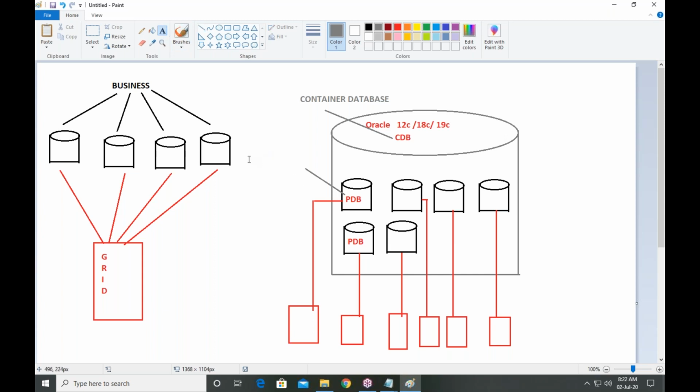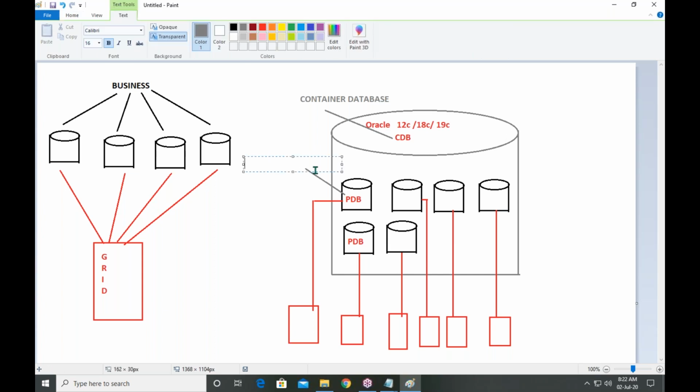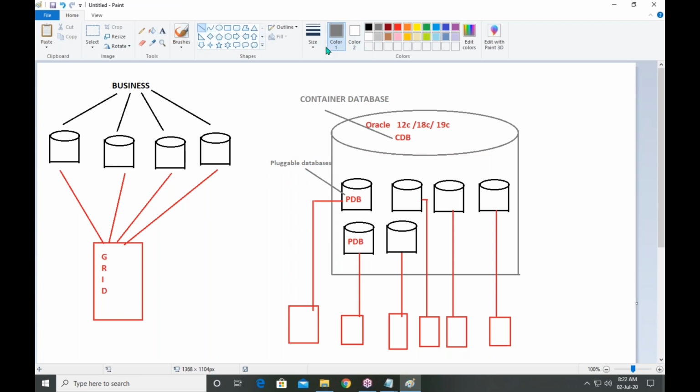PDB is known as pluggable database. These are known as pluggable databases. This is the difference between 11G and 12C.